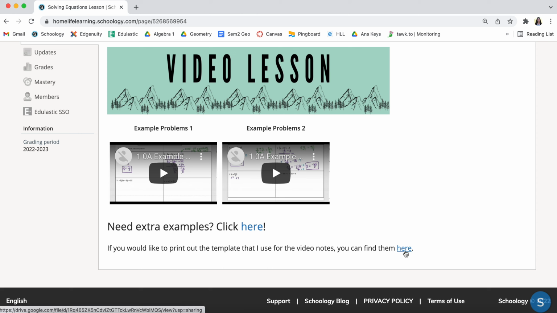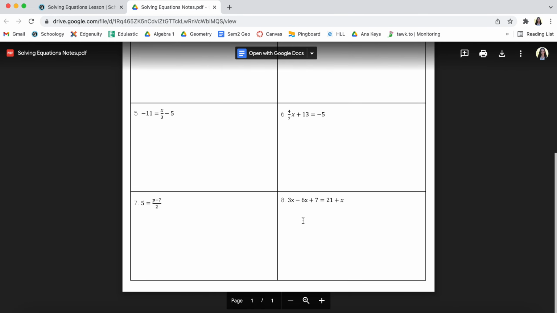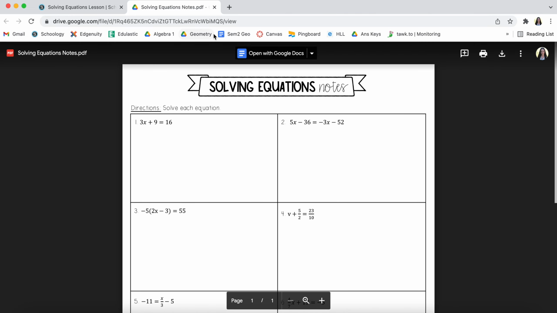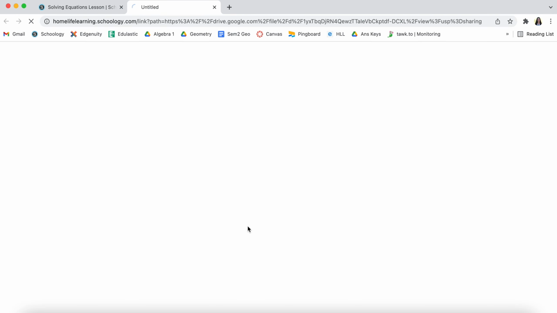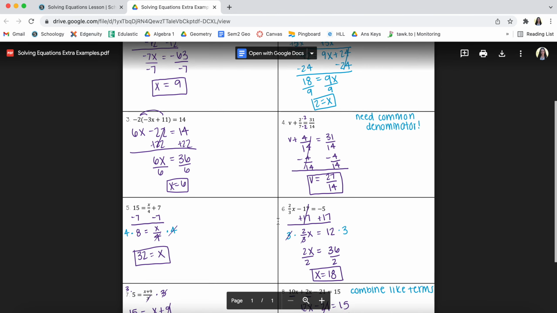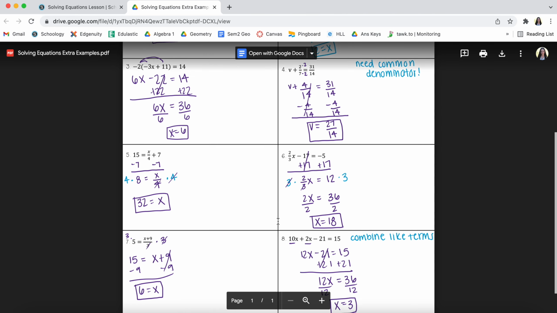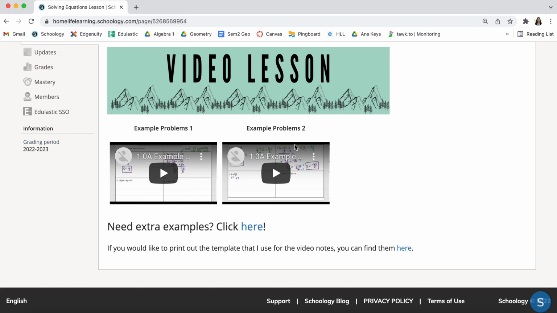First, again, I have those guided note worksheets linked here like they were earlier. They're also linked below each lesson, so you can print this out and fill it along with me as I am going through it in the video lesson. And then I also have extra examples. So maybe after going through the video, you're still confused. You can click on this and look through even more examples of me working through each of the problems.